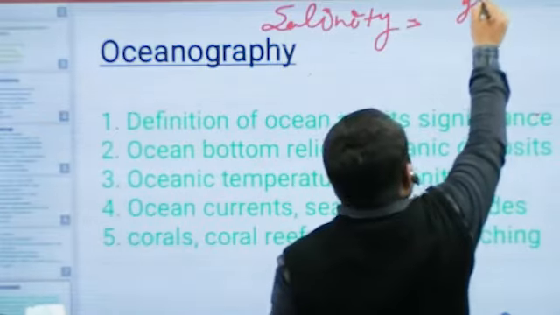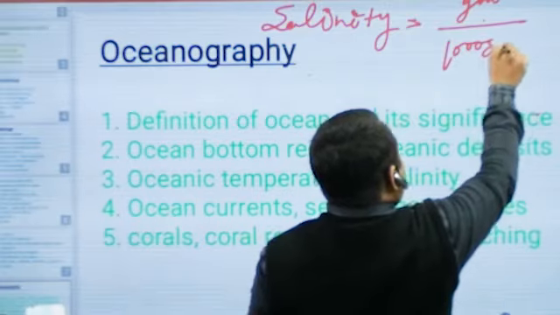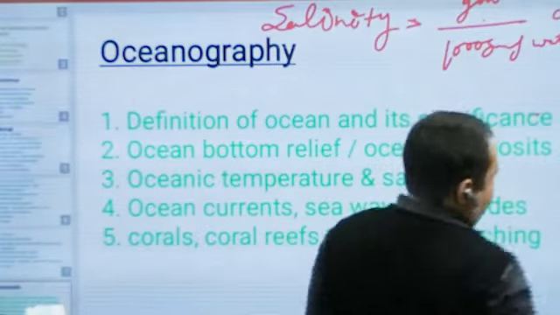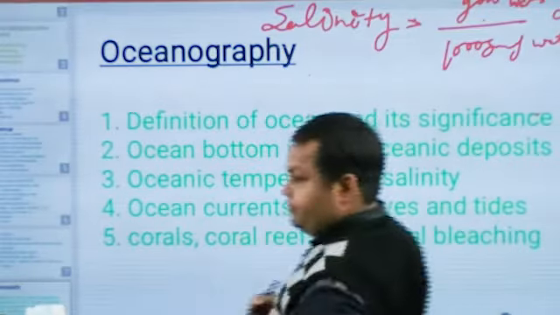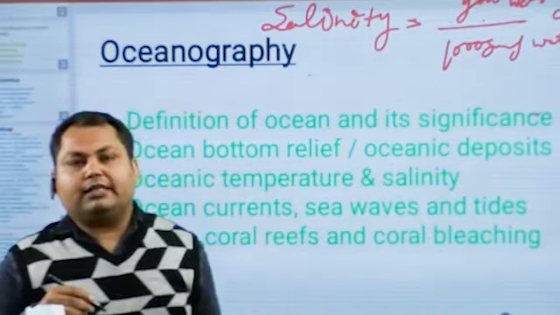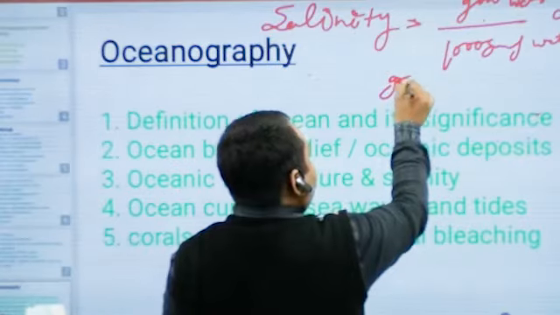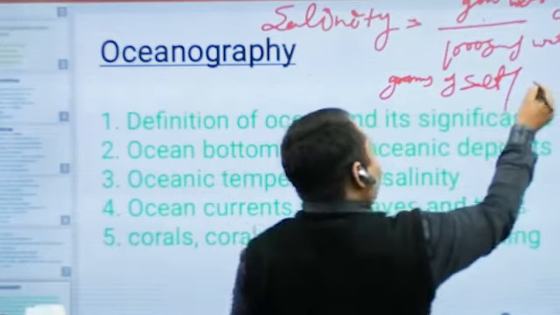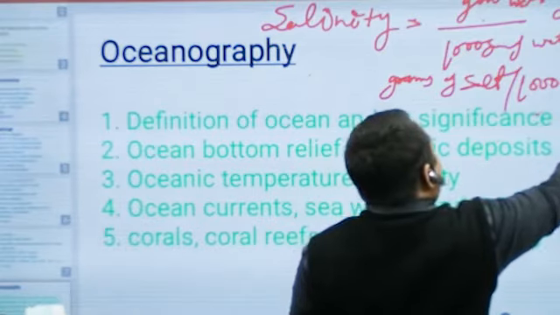Grams of salt upon 1000 grams of water, multiplied by 1000, is called salinity. The amount of salt present in water, grams of salt per 1000 grams of water, is called salinity.